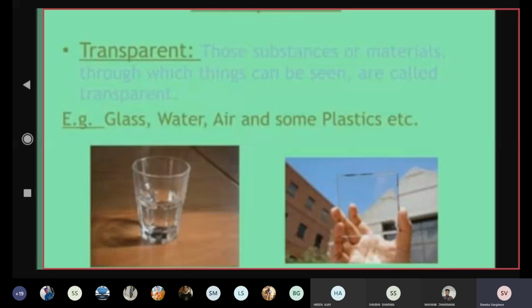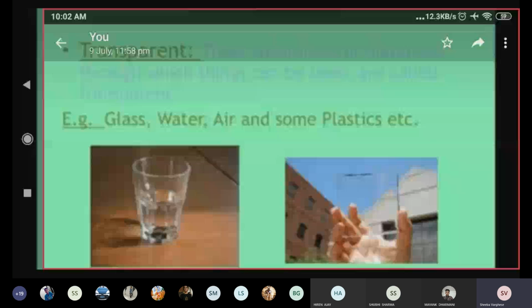For example, you can see here a glass, or air, water. Through air also, things are easily visible. So such objects through which you can see clearly, any object through which you can see clearly, they are called as what? Transparent materials.